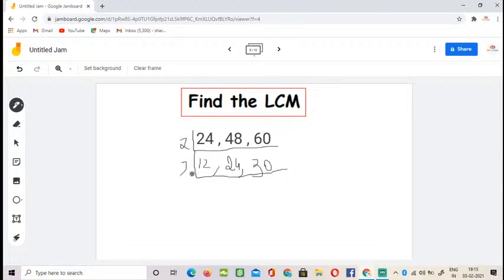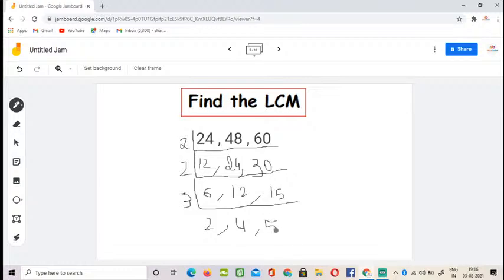Then 2 times 6 is 12, 24 gives 12, and 30 gives 15. Now you can go with the 3 times table, am I right? So 3 2s are 6, 3 4s are 12, and 3 5s are 15.